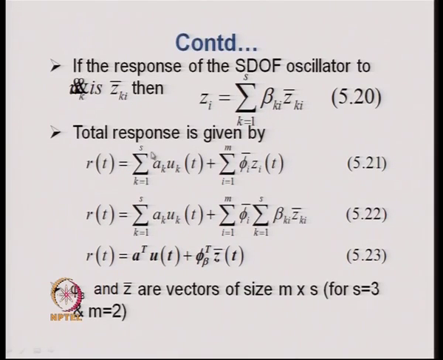This part is the pseudostatic response part, and as I explained before, this A k coefficient is the response that is obtained at the non-support degrees of freedom due to unit displacement applied at each support, that is stored, and that is the coefficient A k.